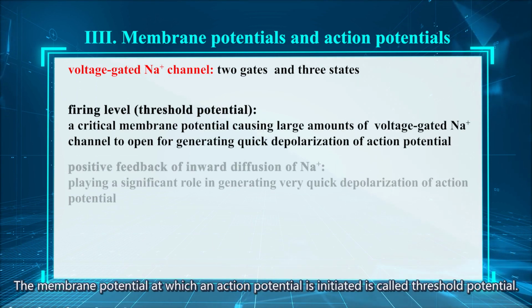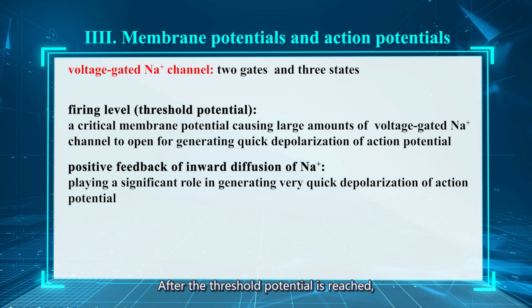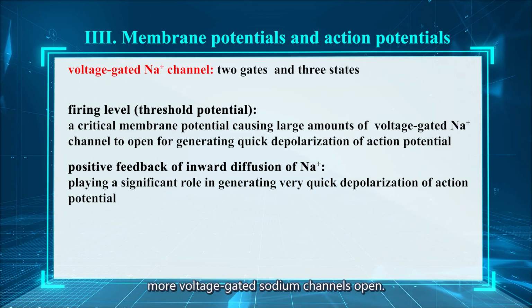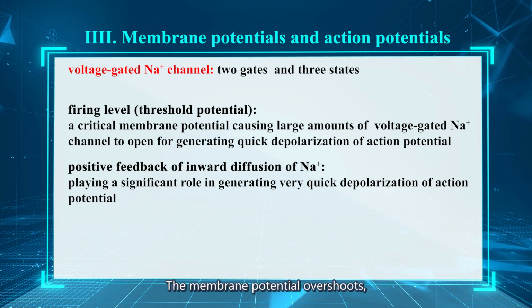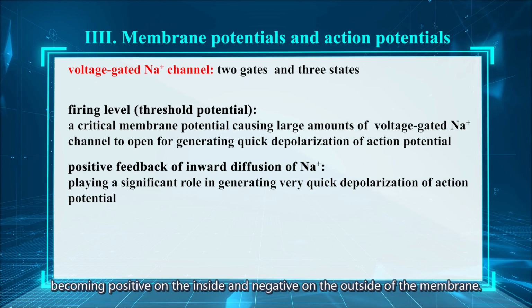The membrane potential at which an action potential is initiated is called the threshold potential. After the threshold potential is reached, more voltage-gated sodium channels open. The membrane potential overshoots, becoming positive on the inside and negative on the outside of the membrane.